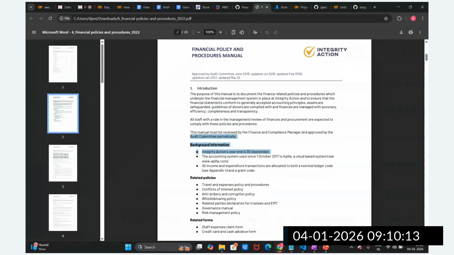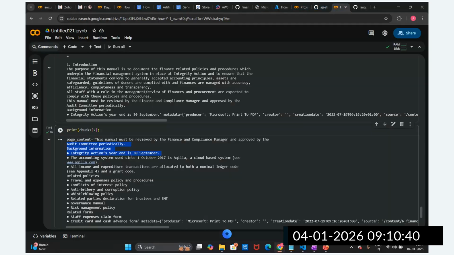So this is the overlap information we are getting in chunk two. In chunk one, we got information till this point, and the next chunk would start from this point, but it would miss the background information, of which this is a sub point. For that purpose, we provided this overlap of the chunk size, so that it carries some previous information and understands it is a sub part of this background information. That is the benefit of providing the overlap in chunking. This is how we can check this.